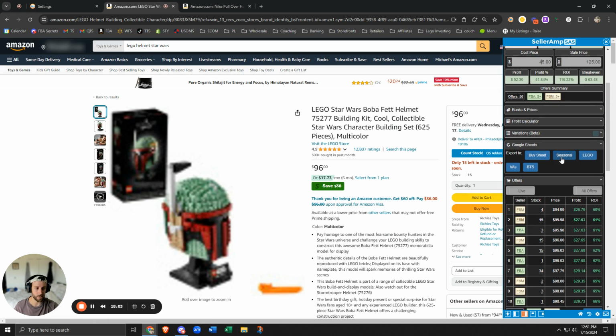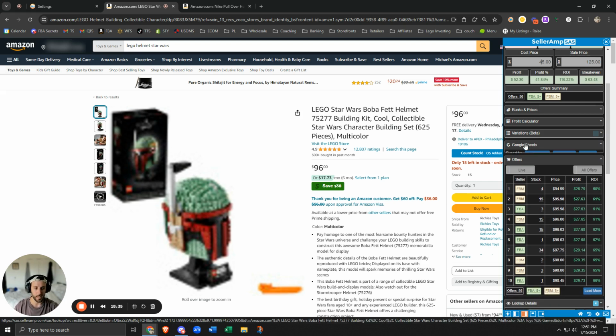I also have seasonal buy sheets. I have Lego buy sheets if I want to go back and check. If I have my VAs want to review stuff, I can send it to them, have them go look for more websites potentially, back to school. So I have a variety of Google Sheets for SellerAmp, but my main one's my buy sheet. So if I source something and I buy it today, it automatically gets imported to my buy sheet, and then I copy paste that info into a separate tab on the Google Sheets that I pretty much buy. So I'll go over that on a different day in a different video, but that's how that works.